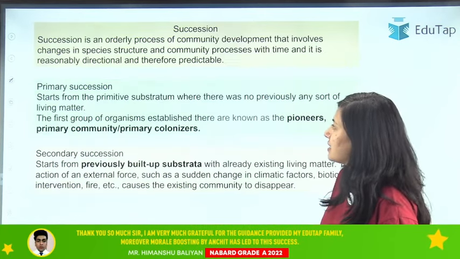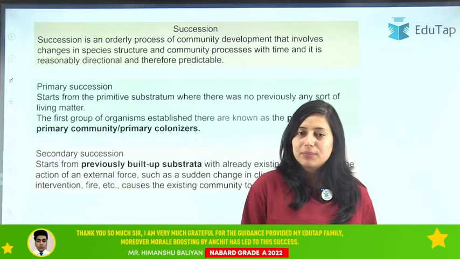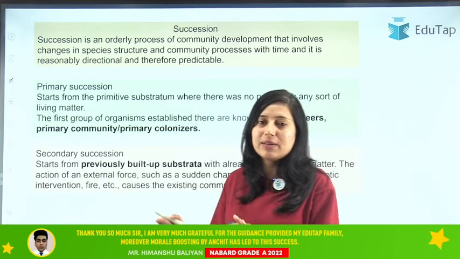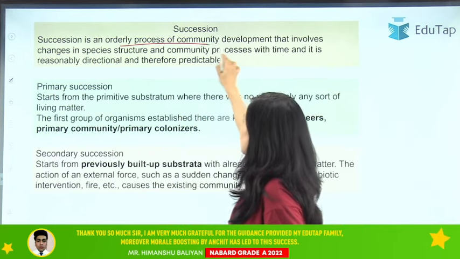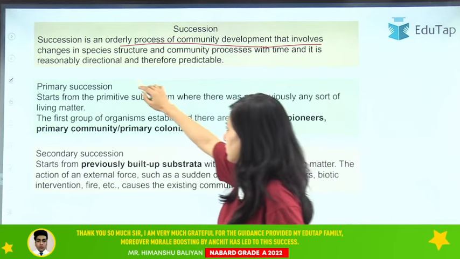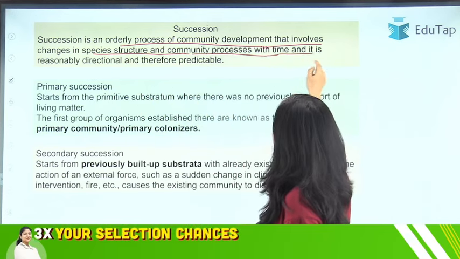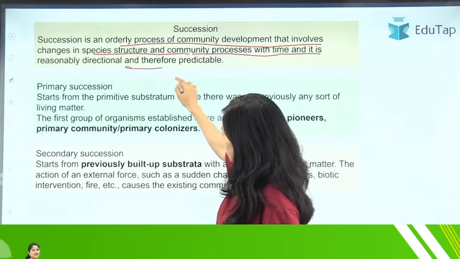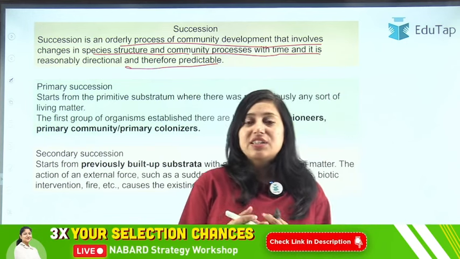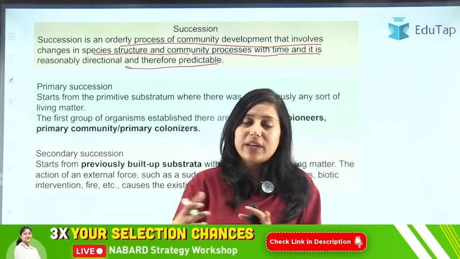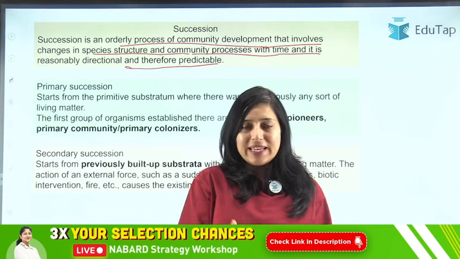Let's move on to the next, that is succession. Interaction we have completed. Now we will be moving on to another important topic, that is succession. So basically succession is the orderly process of community development that involves changes in species structure and community process with time, and it is reasonable, directional and therefore predictable. So succession means progress, it can be termed as progression. So how a place is changing.